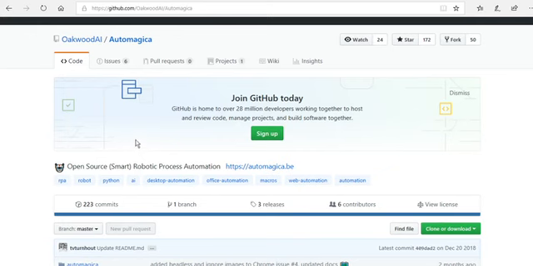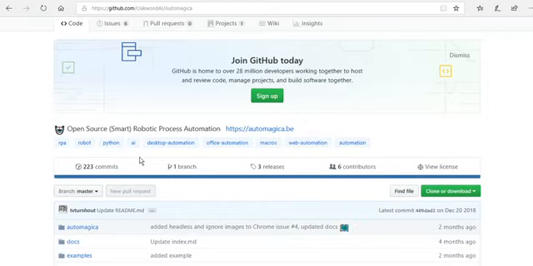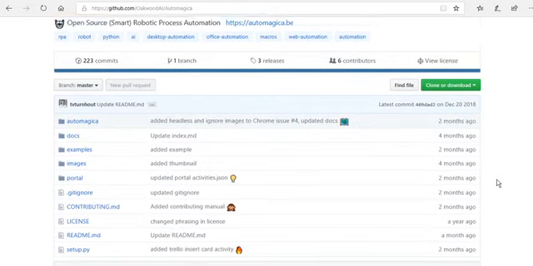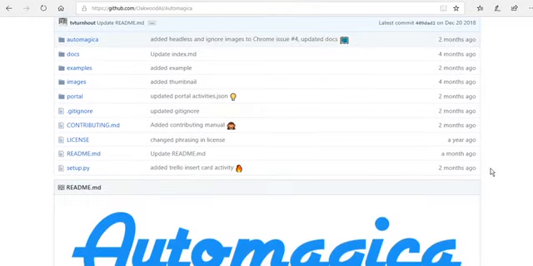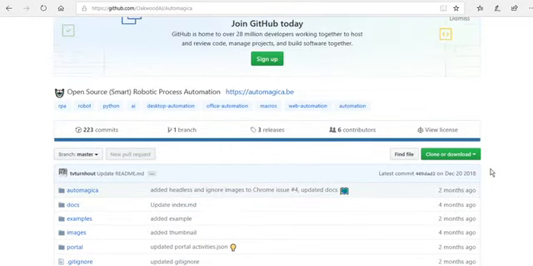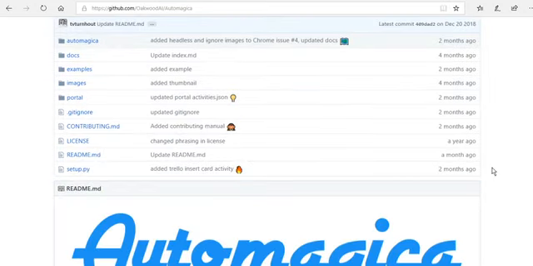Automagica is an open source tool created with the Python language. It is especially created for SAP automation, but other simple automations can also be done through Automagica. If you know the basics of C and C++, you can easily write the code in Python.